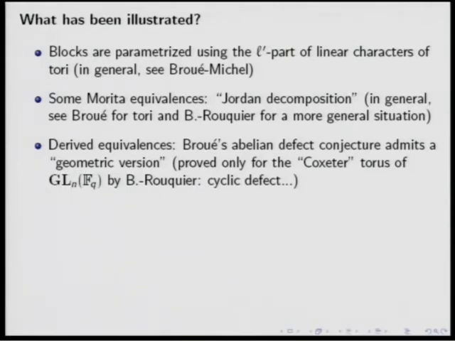That's Morita. But here we have used just a few things about bijection between characters, and that's all. We didn't use this theory of Brauer tree. We didn't use anything else. So, in some sense, I think it's very in the spirit of Broué's conjecture.